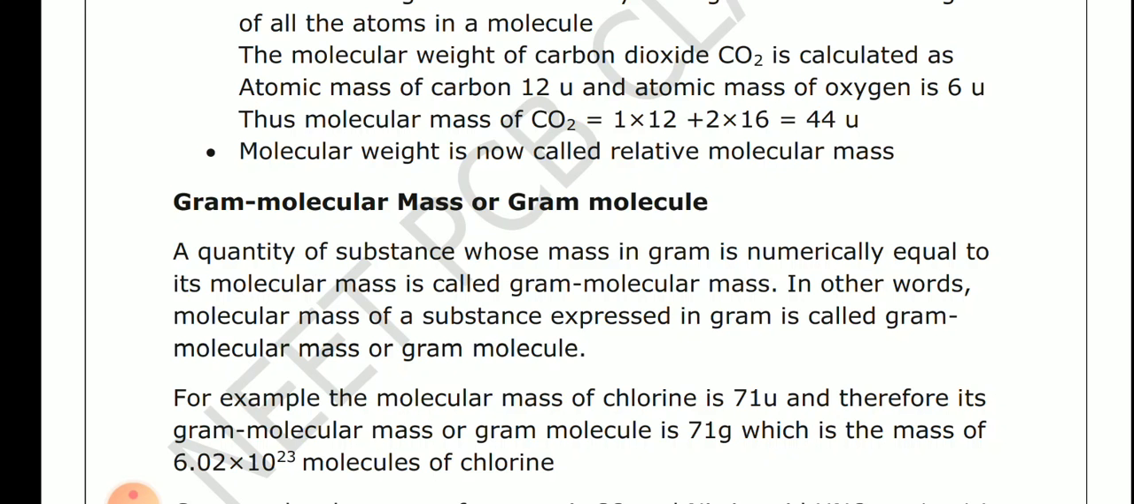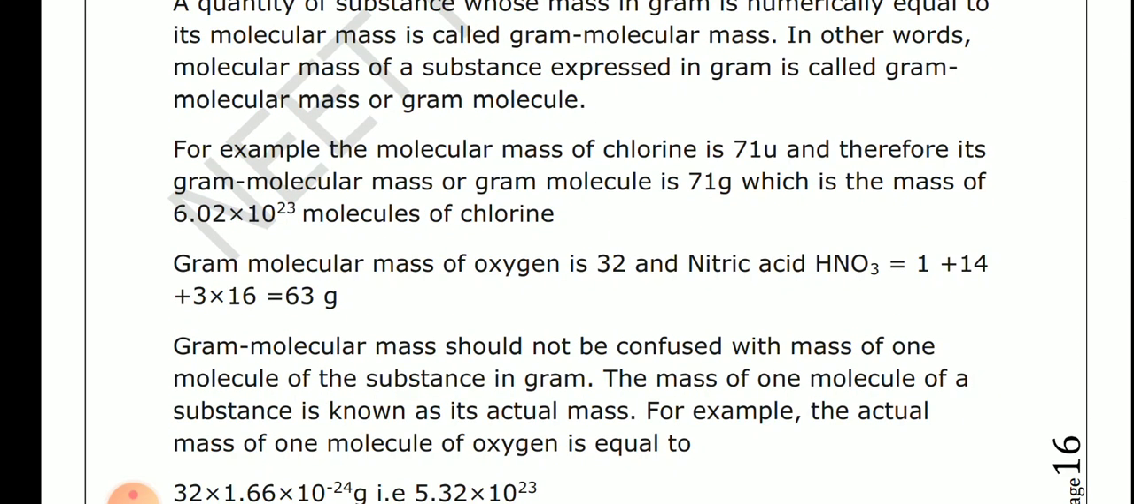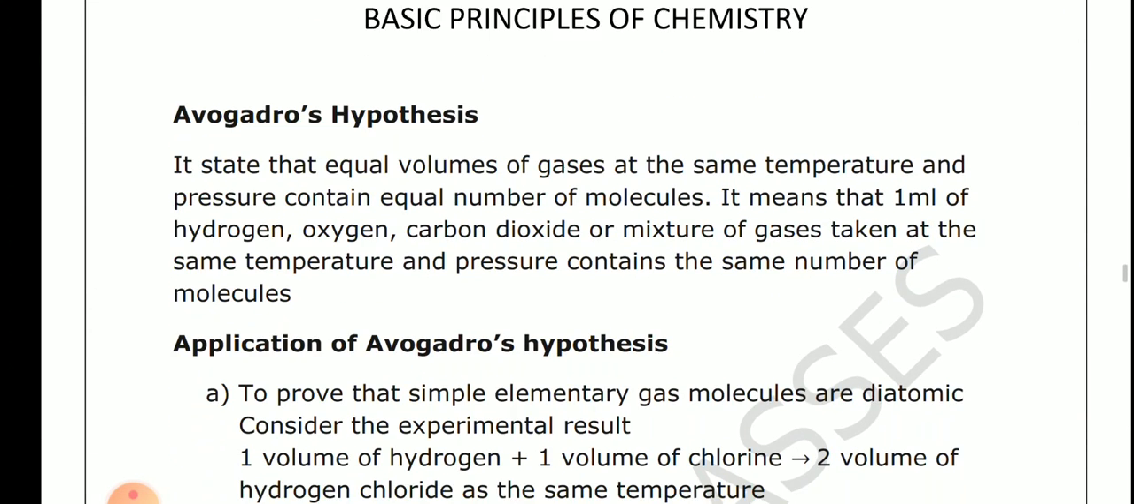For example, 71 unit for chlorine when represented in gram, that means 71 gram of chlorine, is the mass of 6.02 into 10 to the power 23 molecules of chlorine. So the gram molecular mass of oxygen is 32, nitric acid 63, etc. So this is very simple to calculate the gram molar mass also. Now the next concept is the Avogadro hypothesis. What is this?